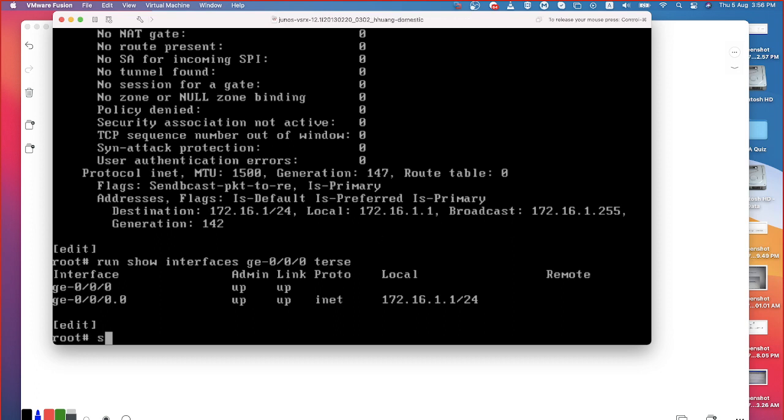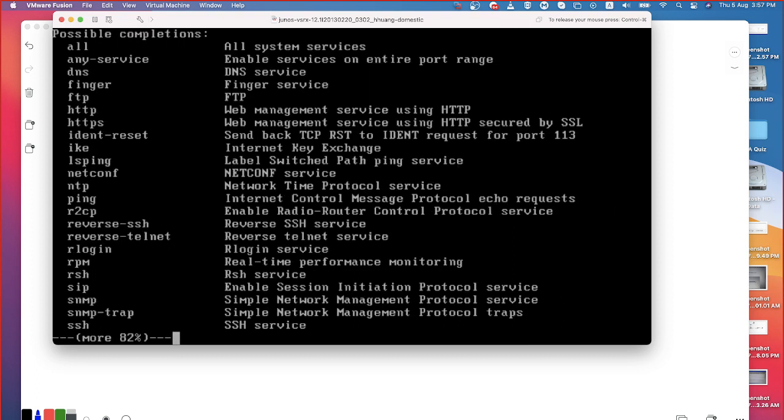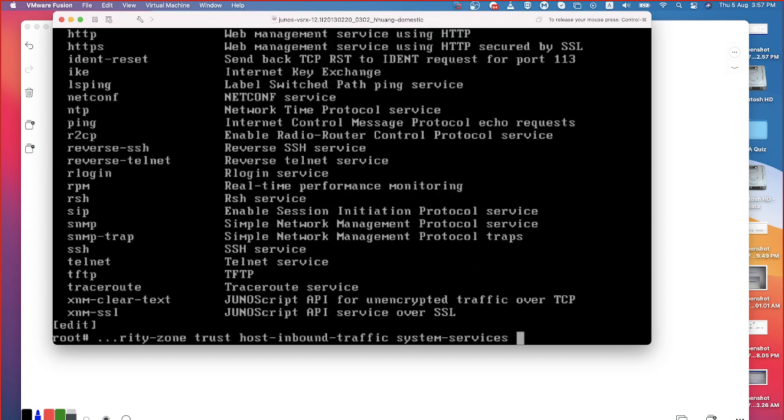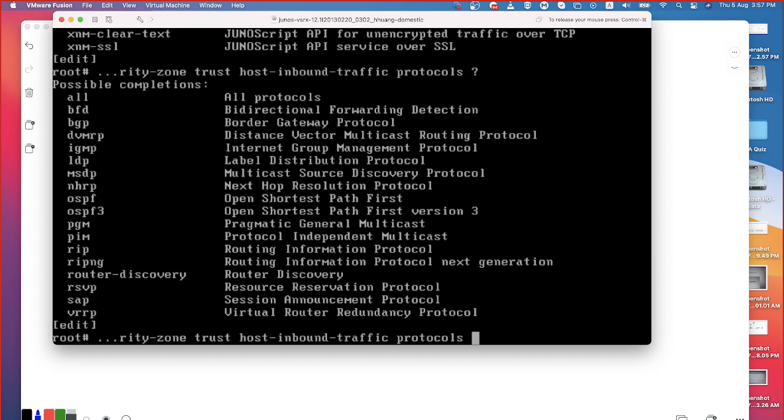Same way, one more thing is also there. Set security zones security-zone trust host-inbound-traffic system-services. I can also say all. What do you mean by all? All of the system services are going to be accepted, correct? All of them are going to be accepted. Even if I go for protocols, again all is also a keyword, I can use it. Can you see them?